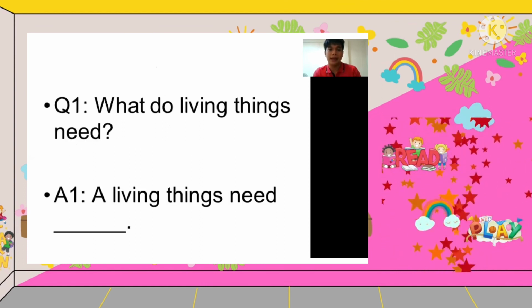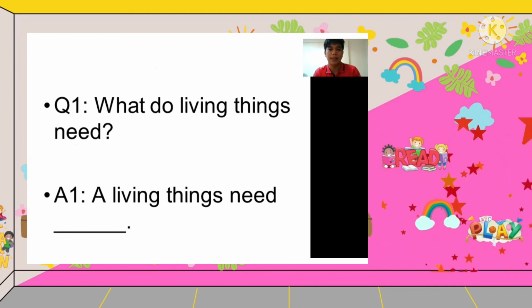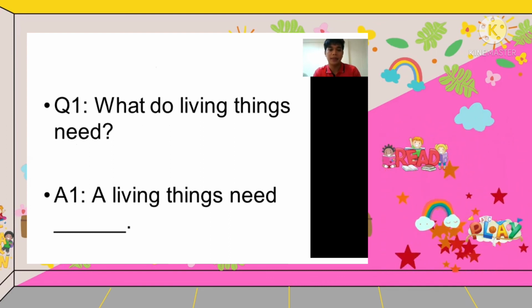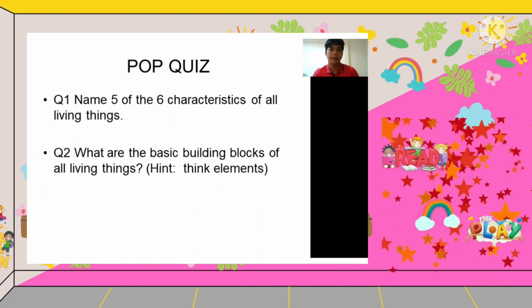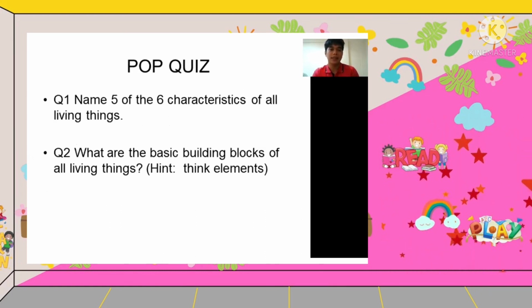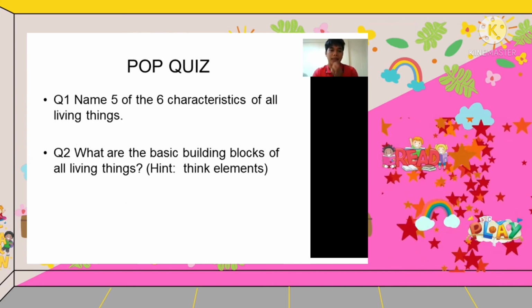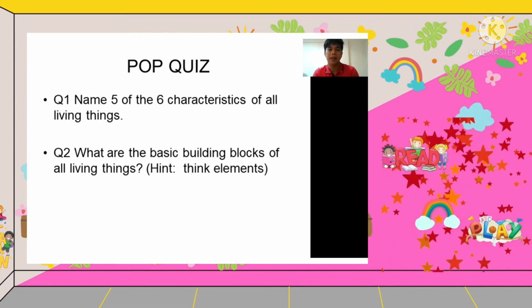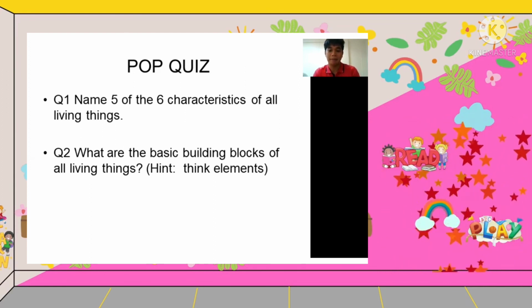For number 2: what do living things need? You are going to answer, living things need blank. Another is, name 5 of the 6 characteristics of all living things. And the last is, what are the basic building blocks of all living things? For the hint, think elements.